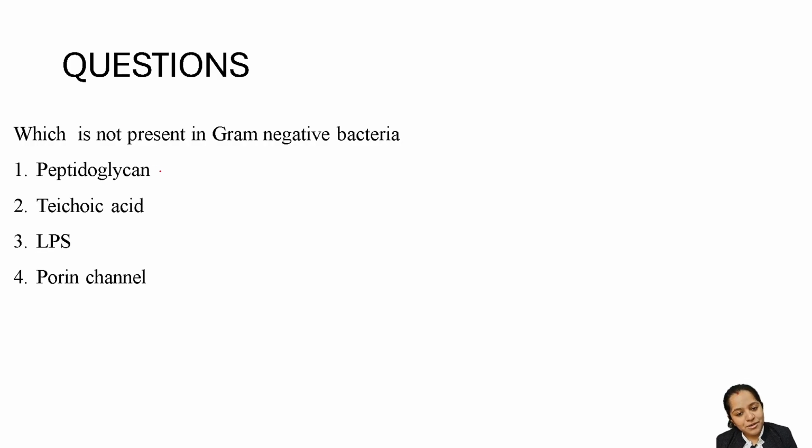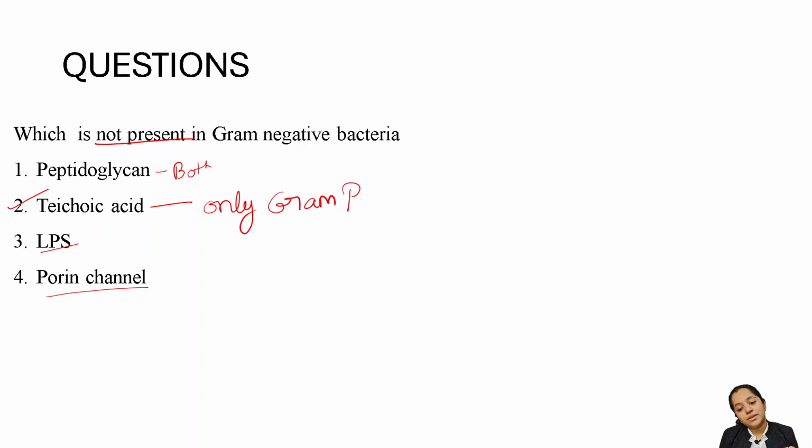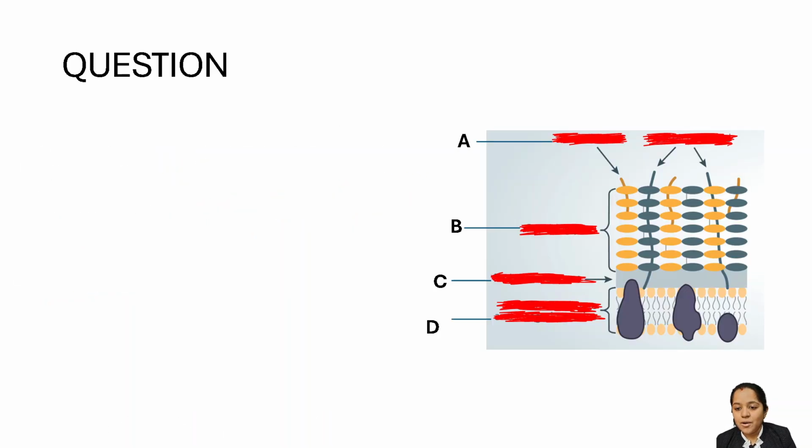Next is, which is not present in gram negative bacteria? Now, peptidoglycan is present in both. See, the question is what is not present in gram negative bacteria. Teichoic acid, this is the correct answer. Lipopolysaccharide is present. Porin channel is present. So you have to see what the question is asking. Not present in gram negative bacteria: teichoic acid. Why? It is present only in gram positive bacteria. Clear?